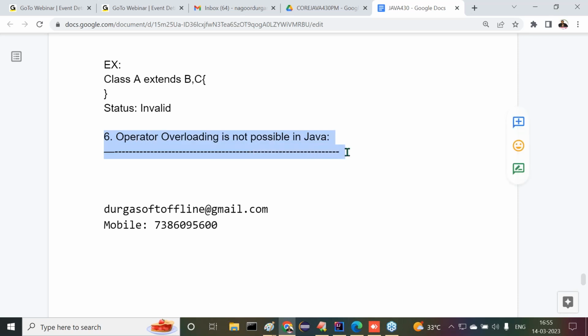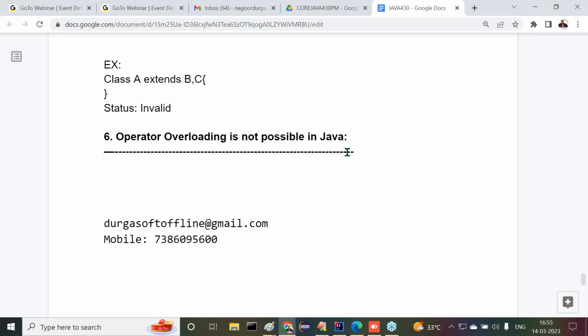And for your kind information, I'm telling you, Durgasoft is conducting written tests also when the topics are completing. It is a part of our plan. If I complete one topic, we are going to conduct some written test. There we have to appear for it and check how much knowledge you have. When the topic is completed, on the next following day, you are going to have a written test. Everybody has to write that exam. But I will give you intimation one or two days before.